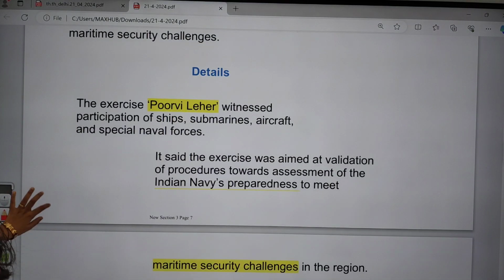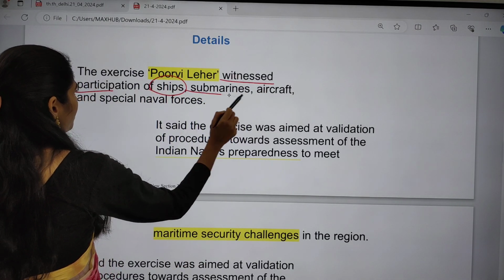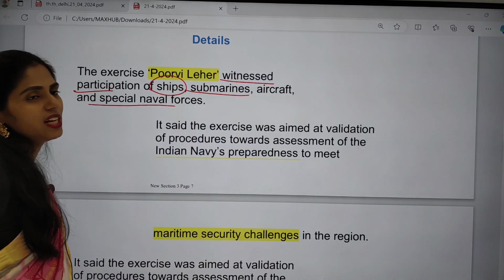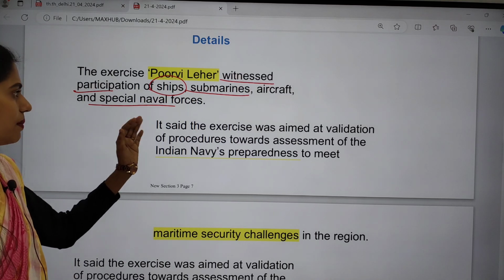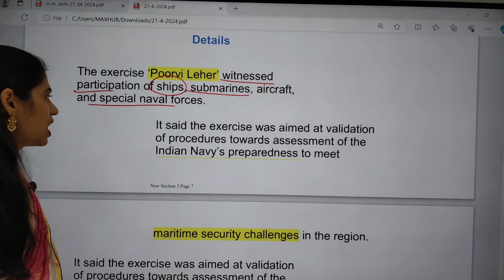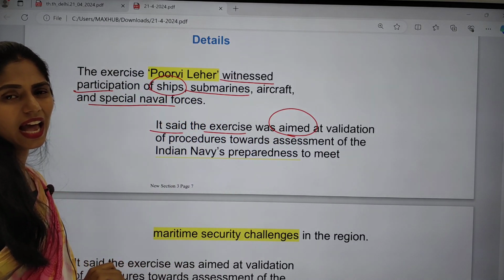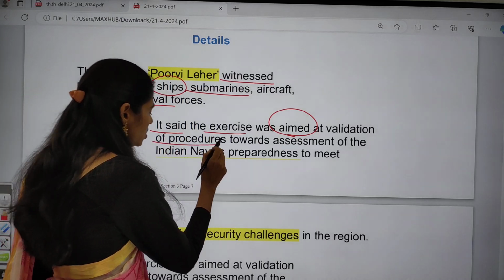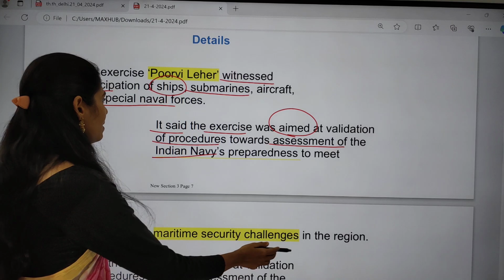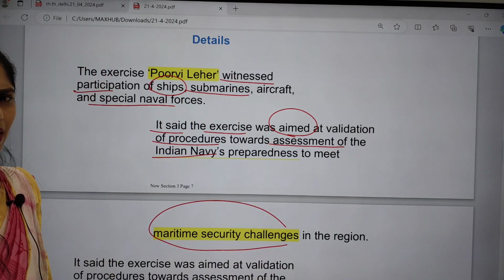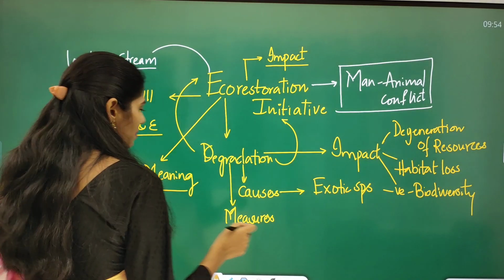The exercise, that is Purvi Leha, witnessed participation of ships, submarines, aircraft and special naval forces. It also has an important aim: validation of procedures towards assessment of the Indian Navy's preparedness to meet maritime security challenges. Because nowadays in this maritime area, so I will tell you some important dimensions.